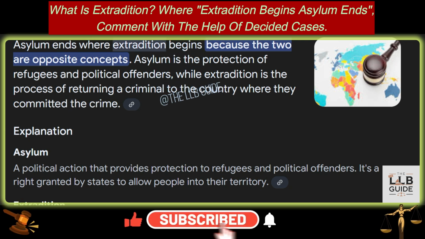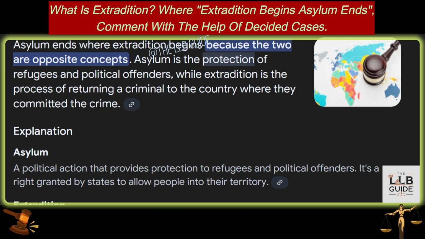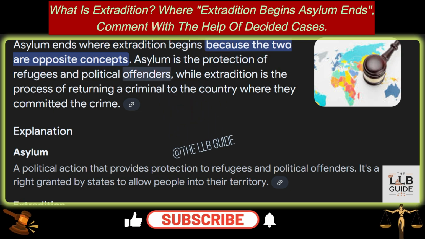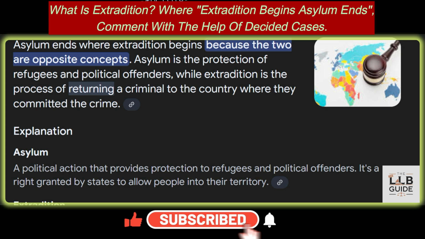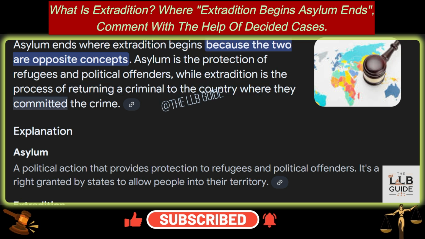Asylum ends where extradition begins because the two are opposite concepts. Asylum is the protection of refugees and political offenders, while extradition is the process of returning a criminal to the country where they committed the crime.